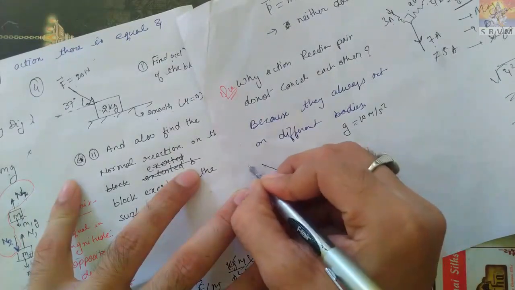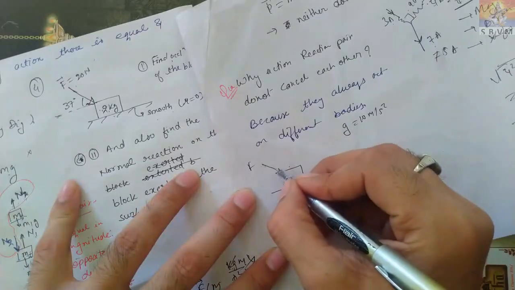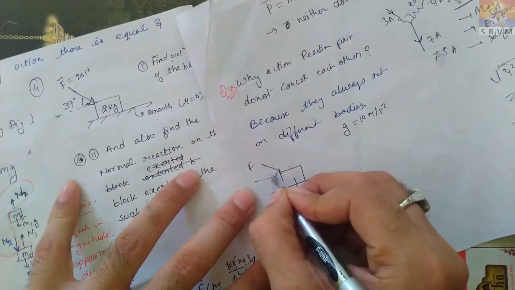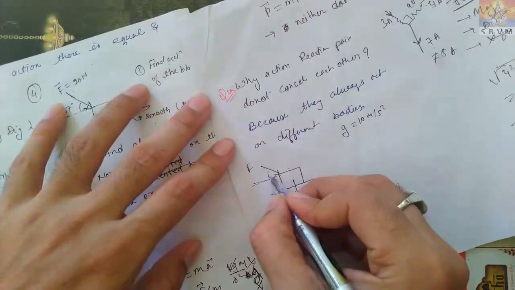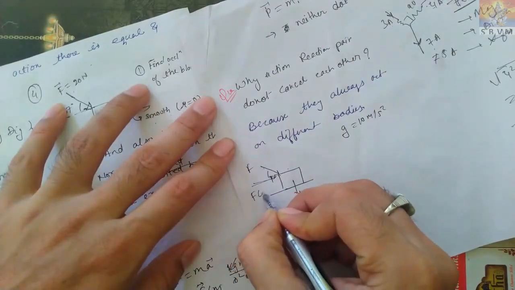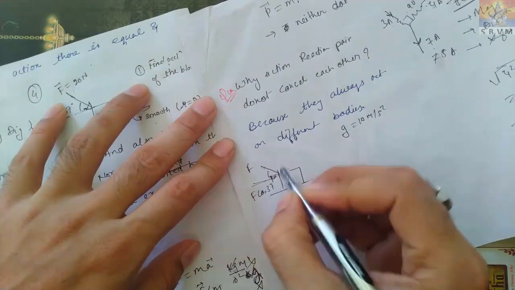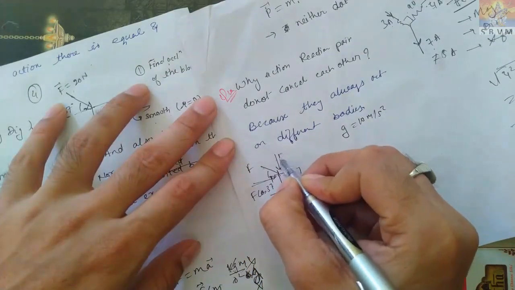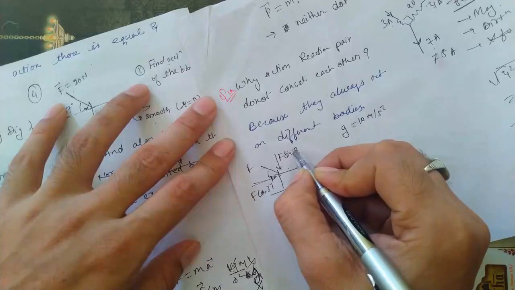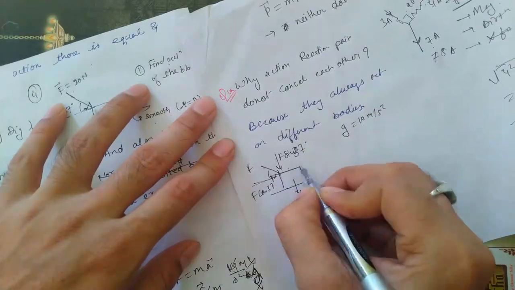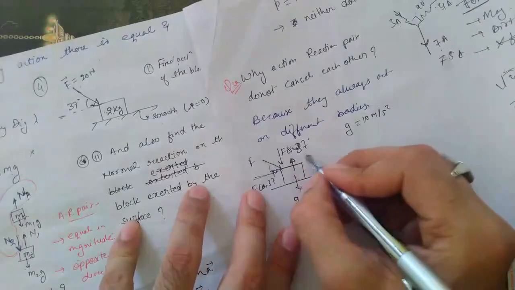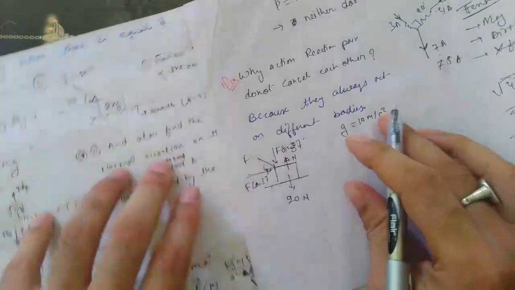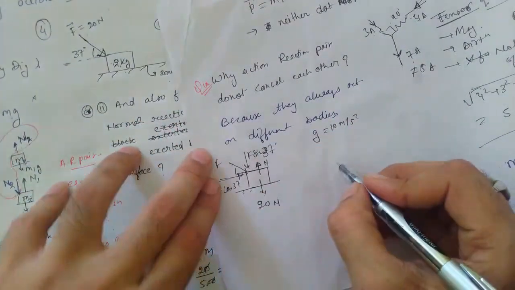This angle is 37 degree as shown in the figure. So this will be F cos 37 and this will be F sin 37. And this will be normal applied by the surface. I'm making one more separate figure here.